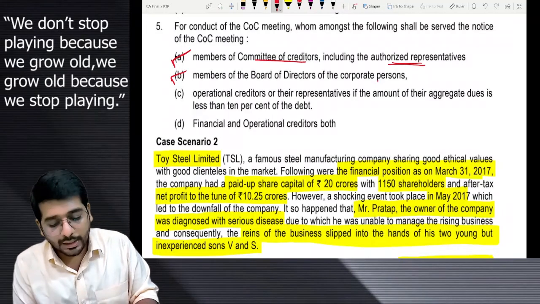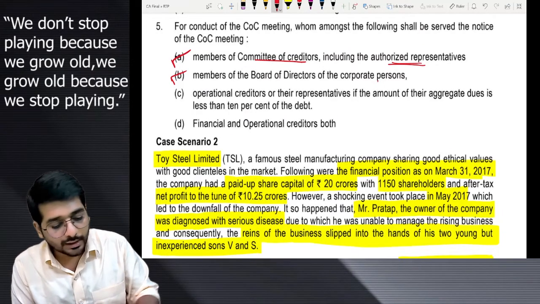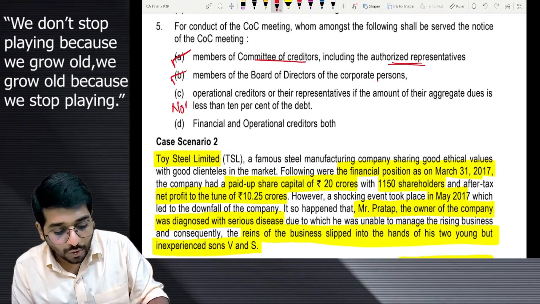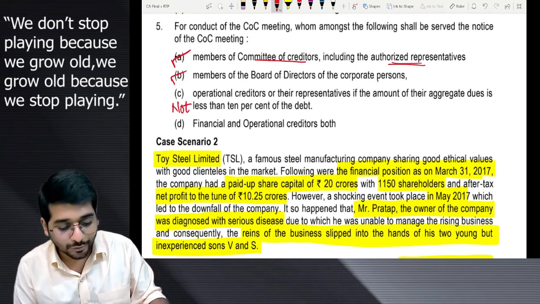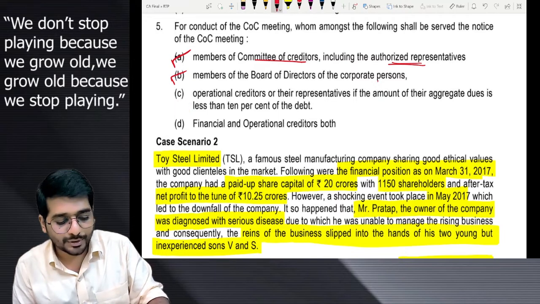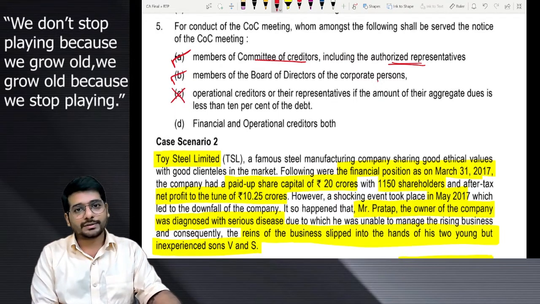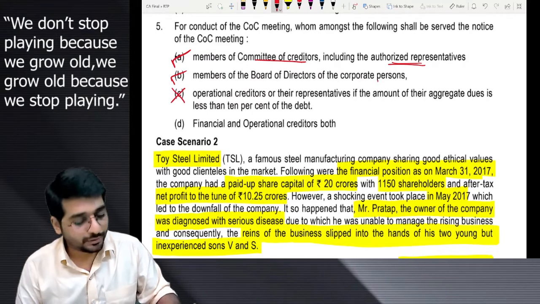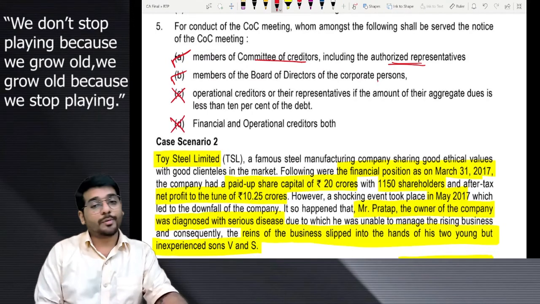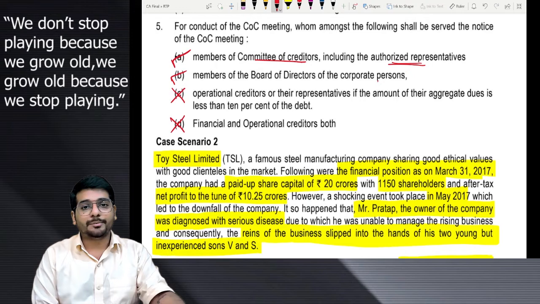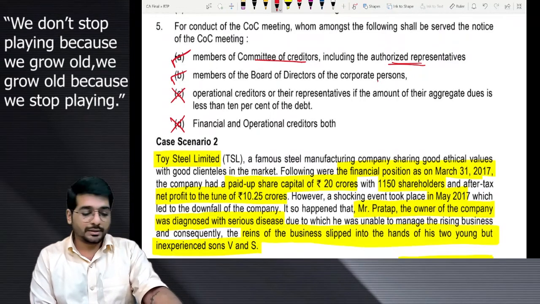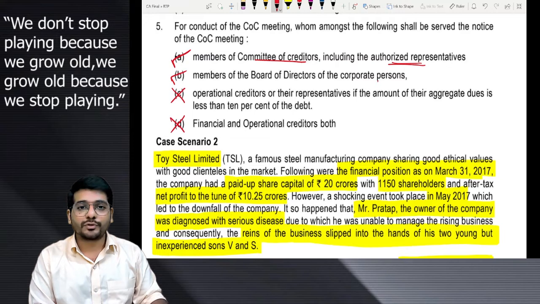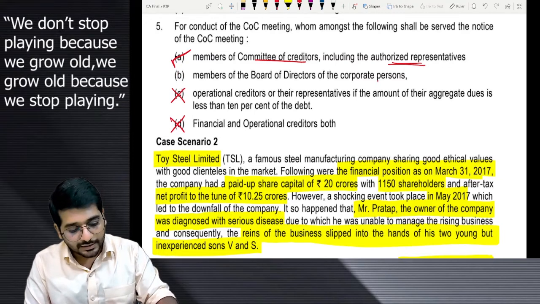Operational creditors or their representatives if the amount of aggregate dues is less than 10%. No, sir. If you would say not less than 10%, then I would have ticked over here. But you are saying less than 10%. So this is not the correct answer. Financial or operational, financial and operational both. No, sir. Financial will come. Operational only if more than 10% is there. Then only they will come. So we have 2 correct answers now. Out of the 2 correct answers, you have to select the best one. First and second, which is the best one?